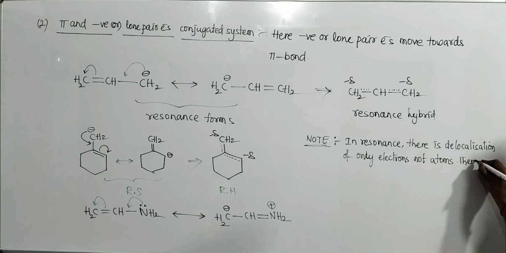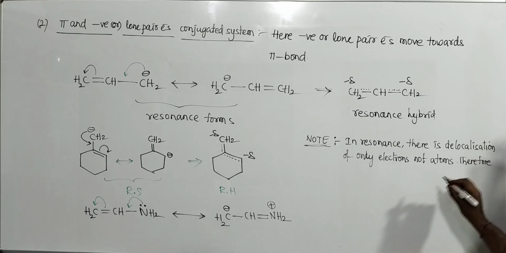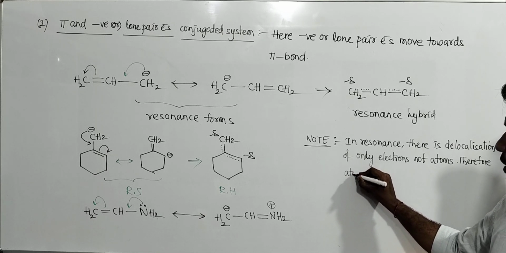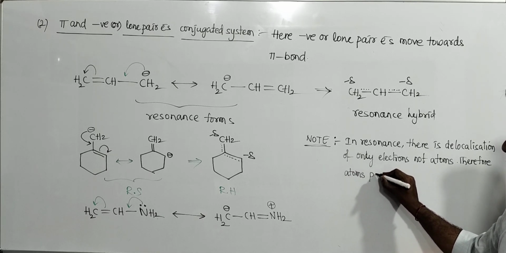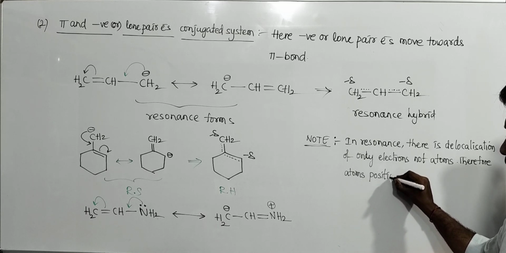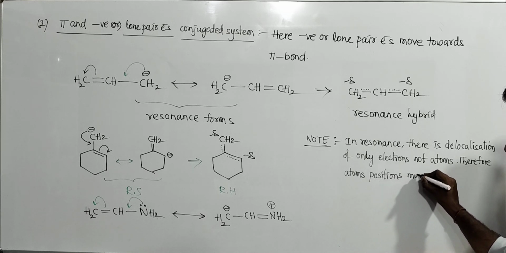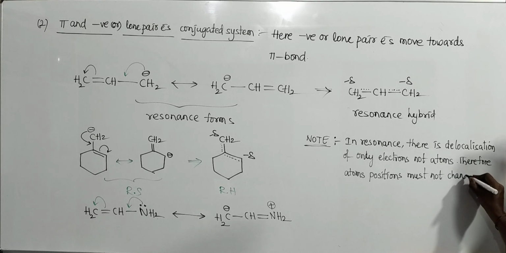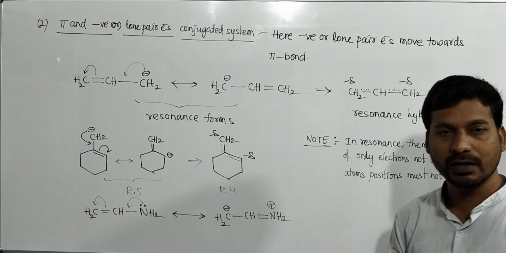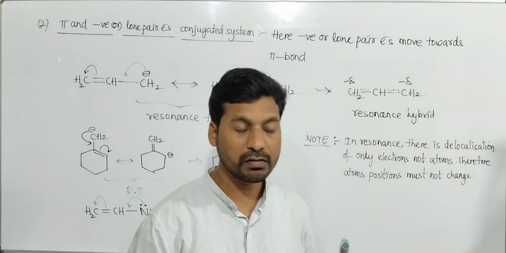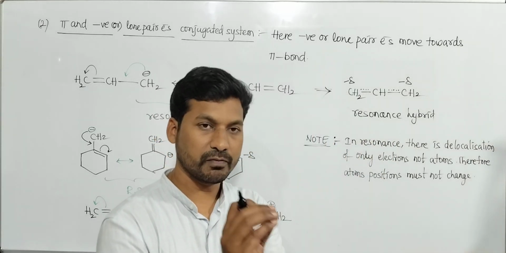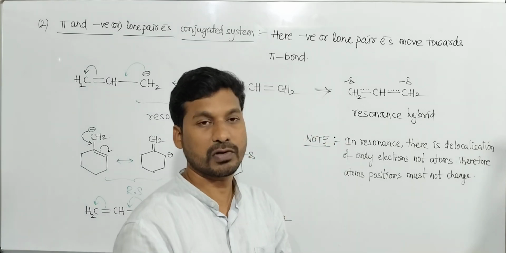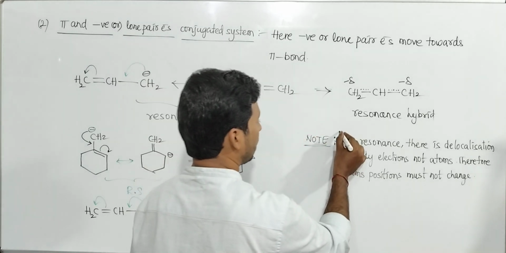Therefore atom positions must not change. Here there is delocalization of only electrons, not atoms. Atoms are localized, they are stable, but only electrons are delocalizing. That means atoms do not change. That is the first point we need to remember.